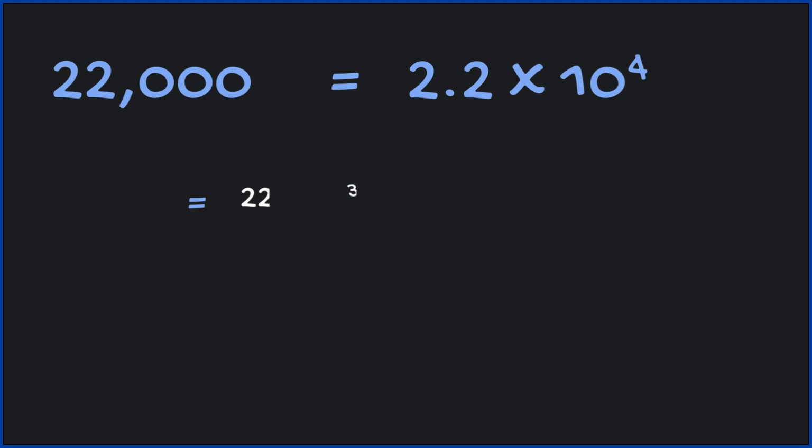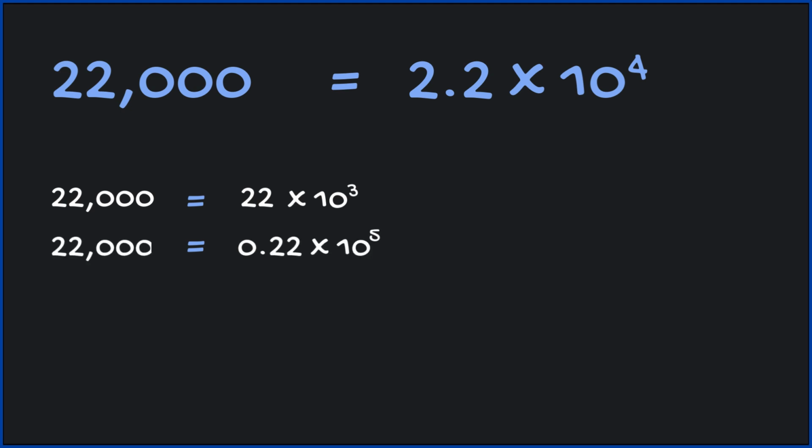So why not 22 times 10 to the third? It's also 22,000. Or 0.22 times 10 to the fifth. It doesn't work because 22 is greater than 10 and 0.22 is less than 1.